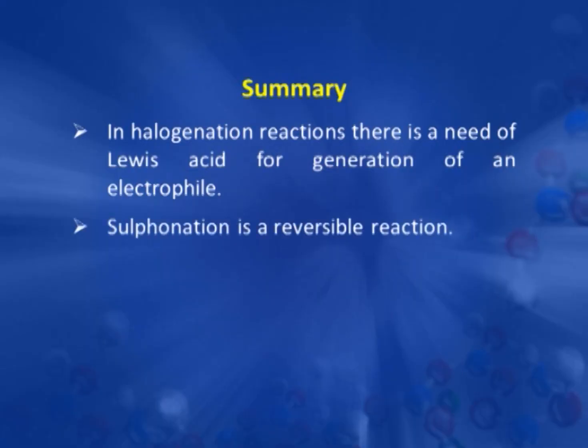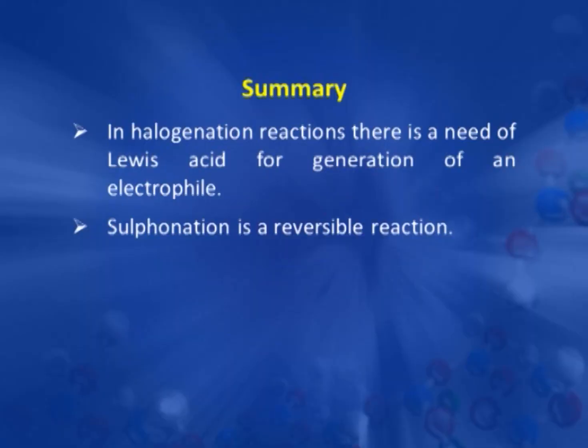We have also seen that sulfonation is a reversible reaction and shows a slight isotope effect, and that is why, by varying the reaction conditions, we can do desulfonation also. If we take concentrated sulfuric acid we get benzene sulfonic acid, and if we take water, or do the reaction in presence of steam, then we get desulfonation and we can easily remove the sulfonic acid group from the benzene ring.